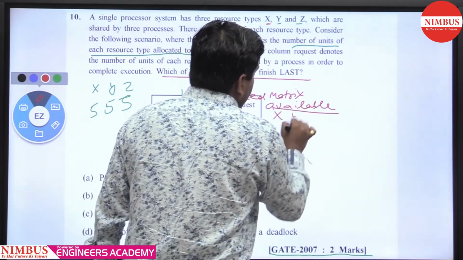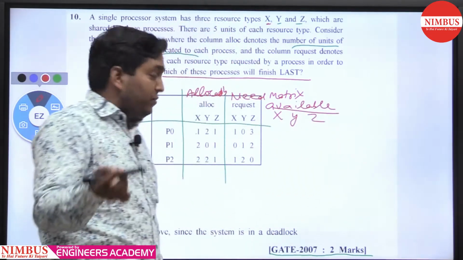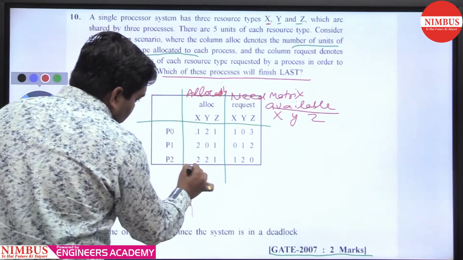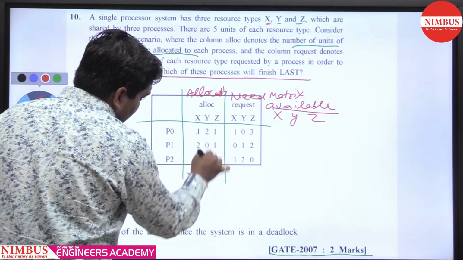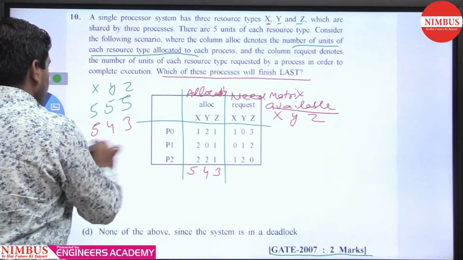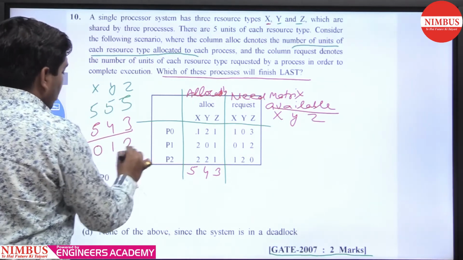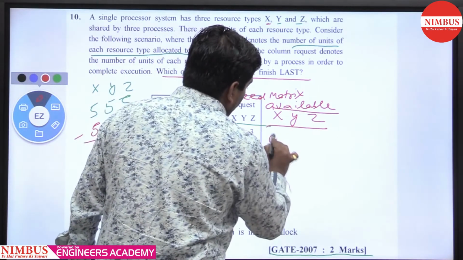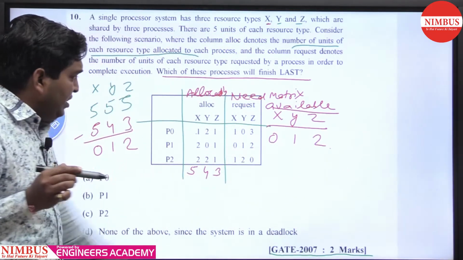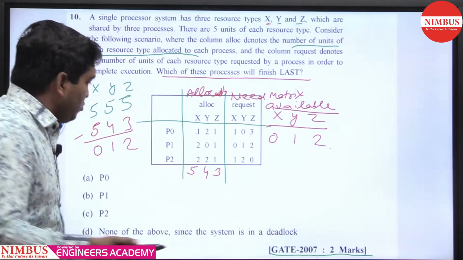Most of the students say sir, available is 5, 5, 5, and make a mistake. Getting my point? But 5, 4 and 3 are already allocated. So the available is 0, 1 and 2: X type of resource 0, Y type of resource 1 and Z type of resource 2. So with these available resources, which process has to be satisfied first?